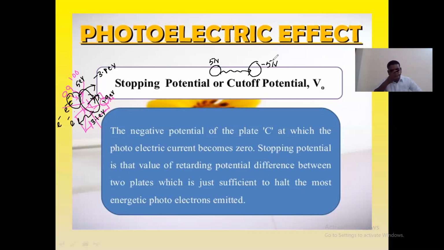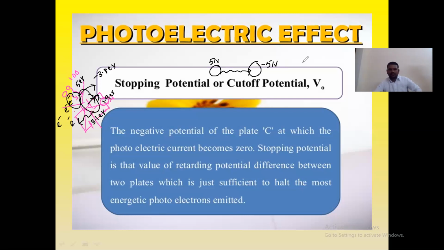Here the potential is also the same. If electrons are coming out with positive potential, if you want to stop them, you need to apply some cutoff potential, some retarding potential. Then only the electron can stop. The potential which we are applying, we call the stopping potential.